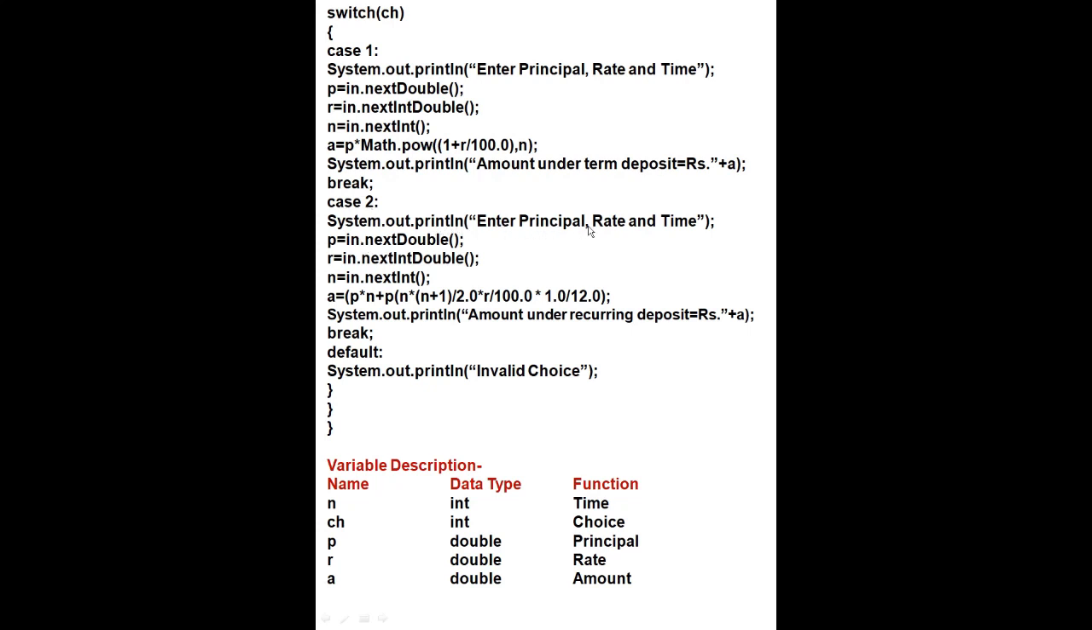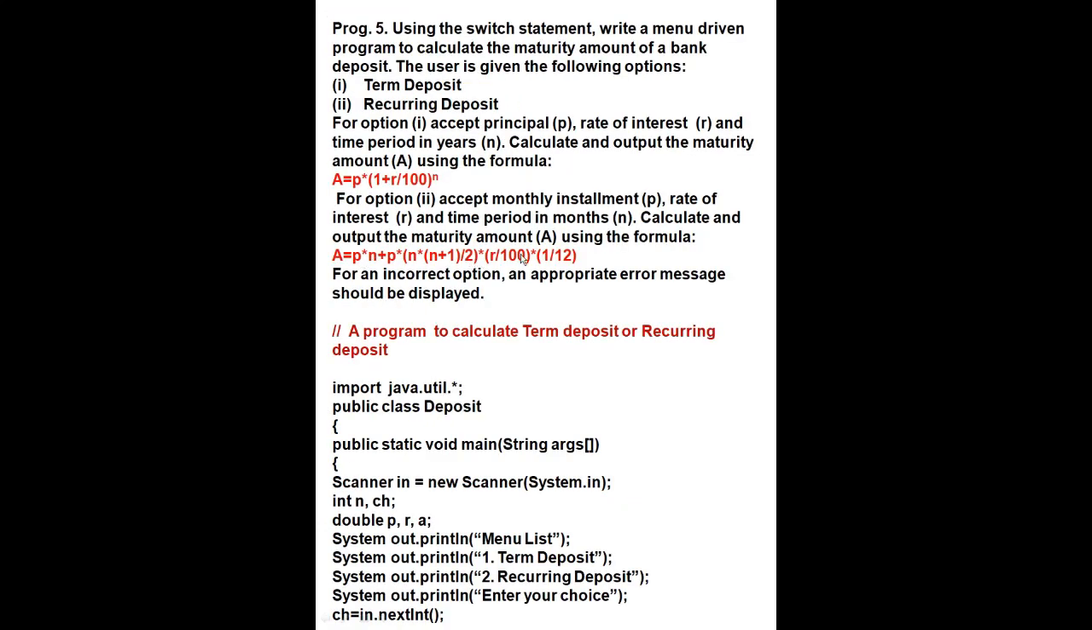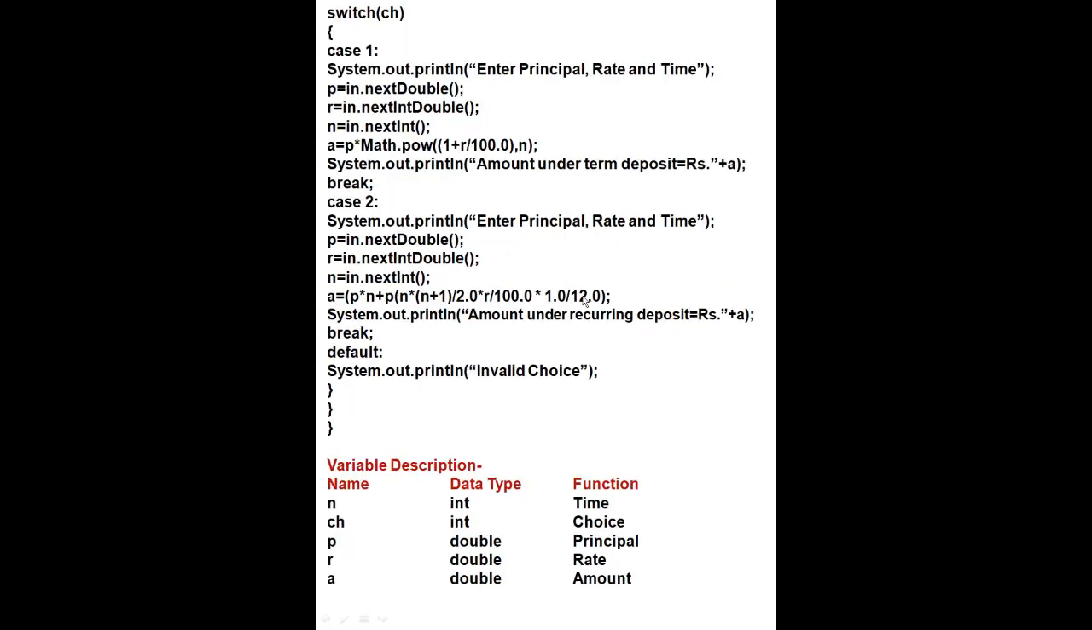Then break. Now case 2 which is given in the question. System.out.println enter principal, rate and time. Then write the data type. Now you will write the formula which is given in the question. You will write this formula, so here for n we have taken Math.pow, because n is in the power form. Now System.out.println amount under recurring deposit is equal to plus a. Only 2 cases are here. Now break, then default, System.out.println invalid choice, then 3 brackets will be closed here. 1 for this and 2 for that.